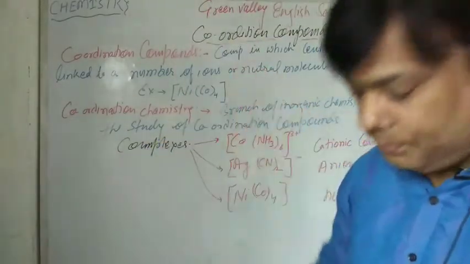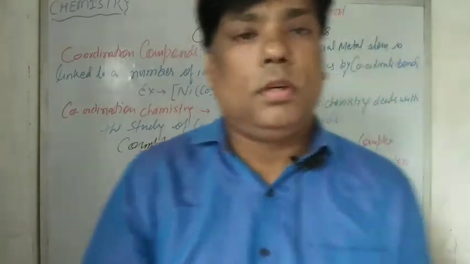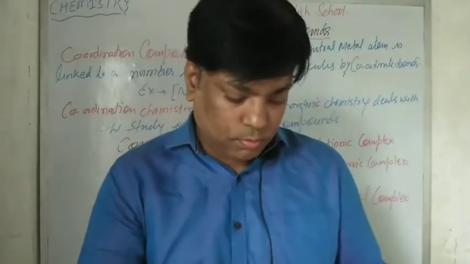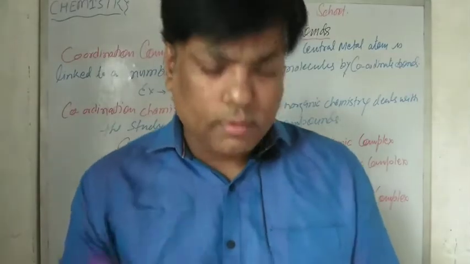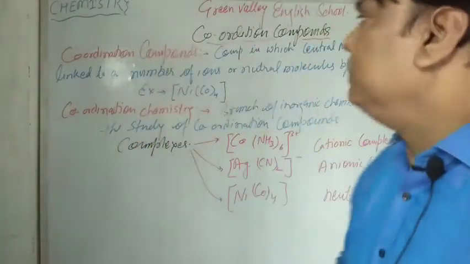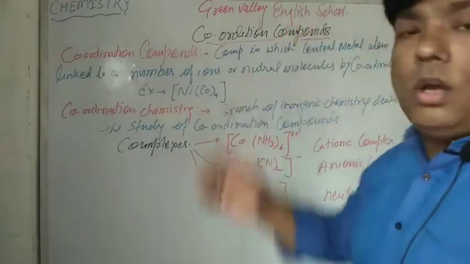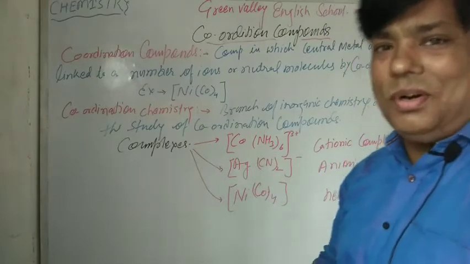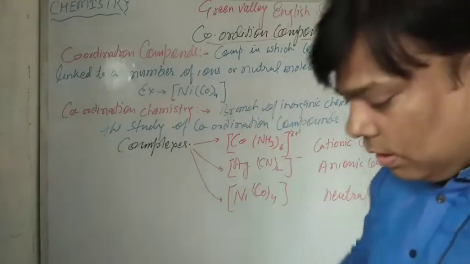Coordination compound. Coordination compound is a chapter from inorganic chemistry, right? So it's our inorganic chemistry chapter, coordination compound, or you can say organometallic compounds.